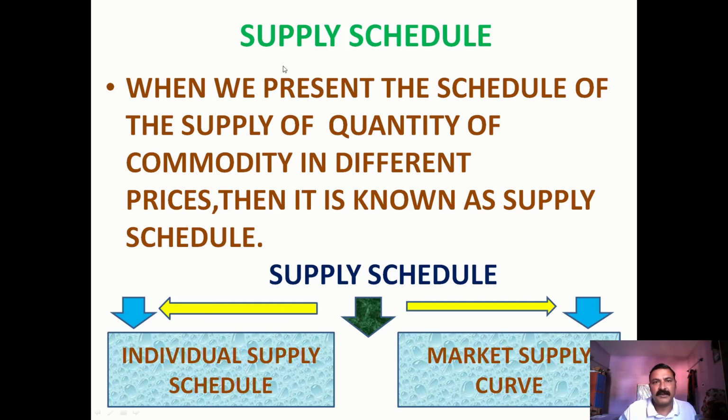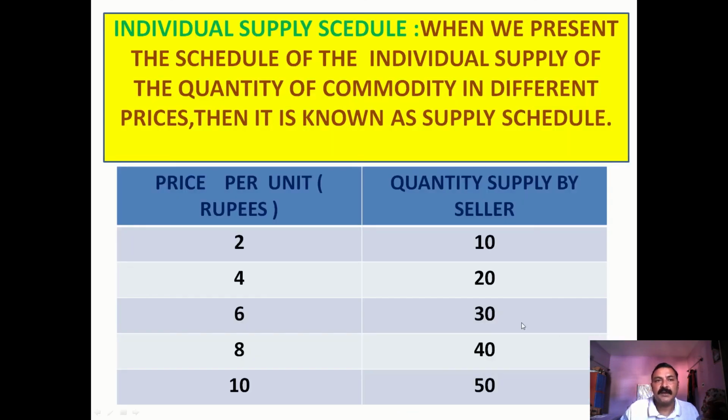So what is supply schedule? When we present the schedule of the supply of quantity of commodity at different prices, then it is known as supply schedule. There are two types of supply schedules. First is the individual supply schedule, the second is the market supply schedule. It should be a market supply schedule, not a curve. It must be a schedule.